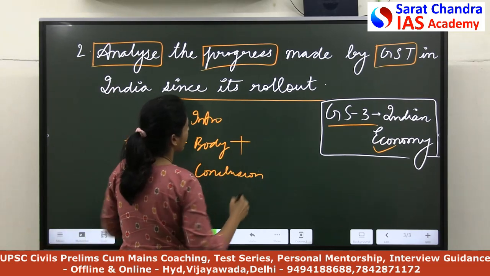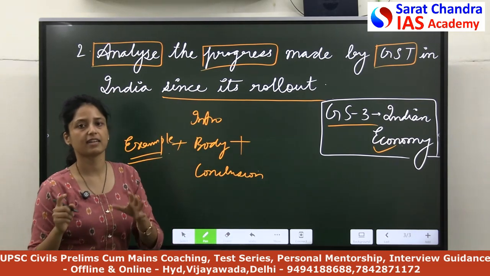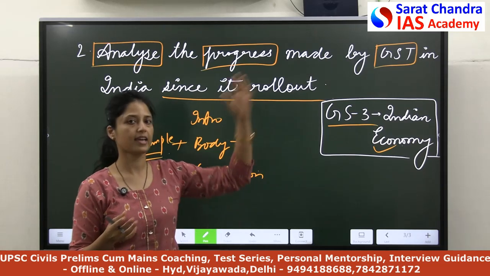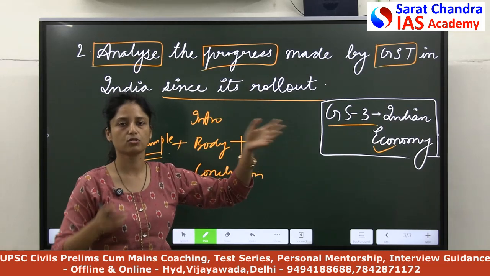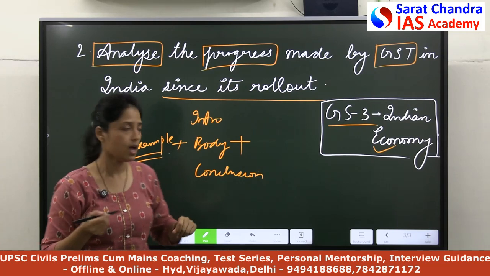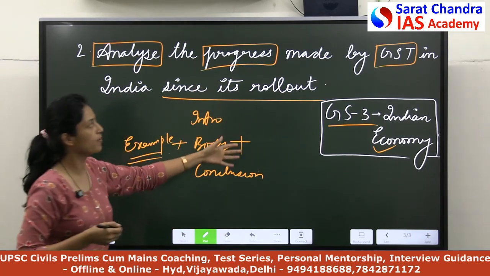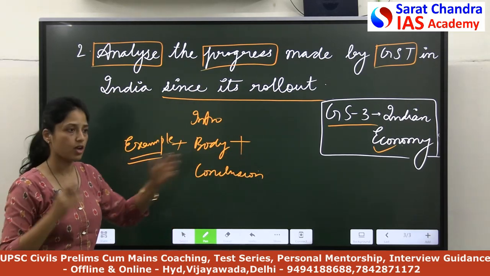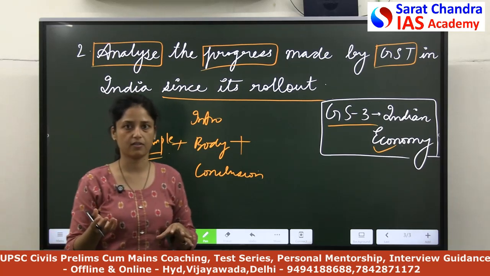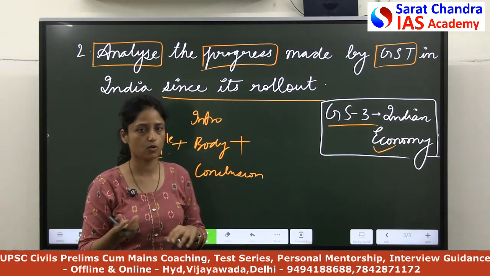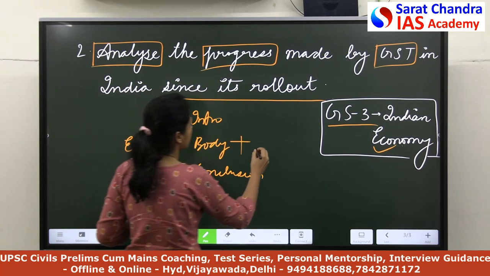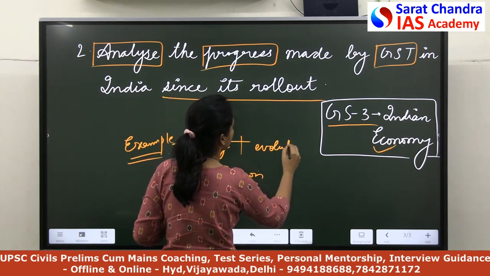In the previous question we added an extra element, the map. Making a map is very easy in history because you just have to highlight the territories. But if it's not possible to make a map here, you have to think of an extra element that can be added to the answer. I think you can add the evolution of GST, how it evolved.